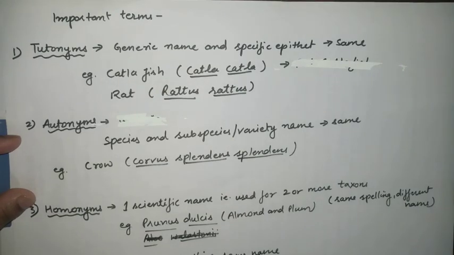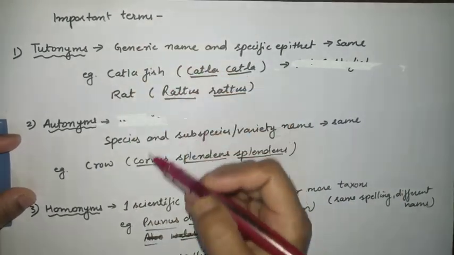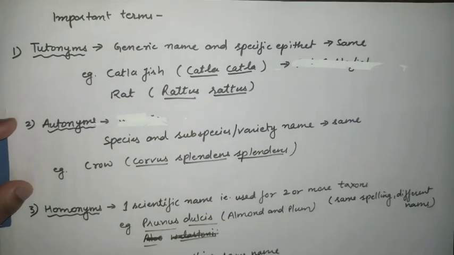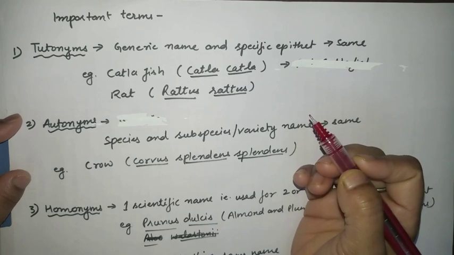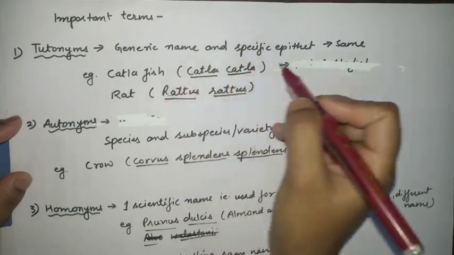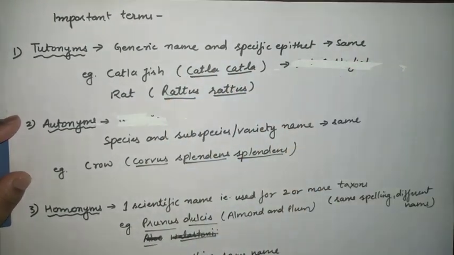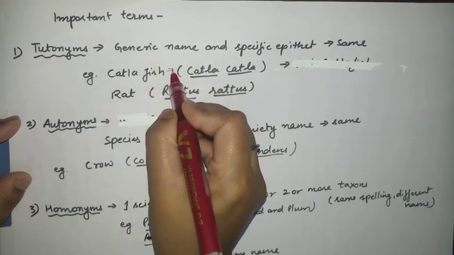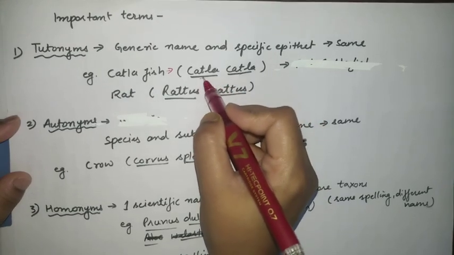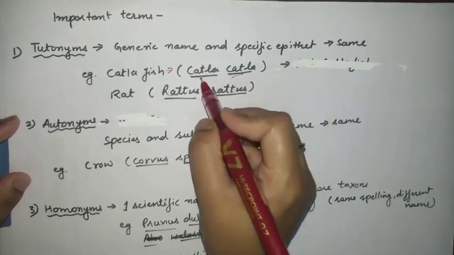Next one is important terms. Along with these binomial and trinomial nomenclature, we have some important terms. For example, toponyms. What is the meaning of toponyms? As I have said, in binomial nomenclature we have 2 components, generic name and specific name. Clear? So if you see that some of the species have the same name, for example Katla fish, the scientific name of Katla fish is Katla catla. What are you observing here? The genus and species name are the same, Katla catla.